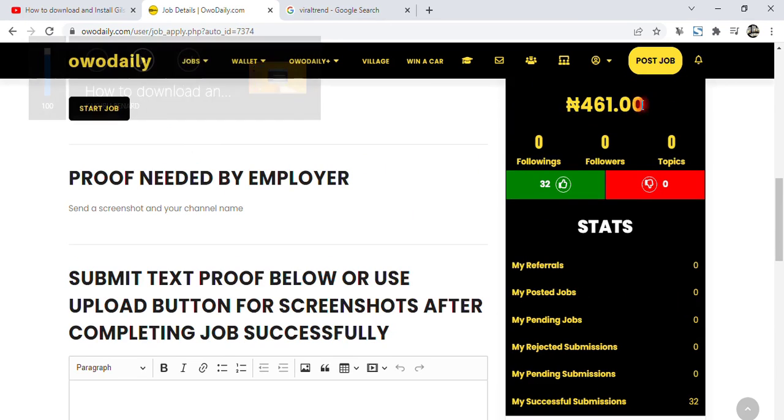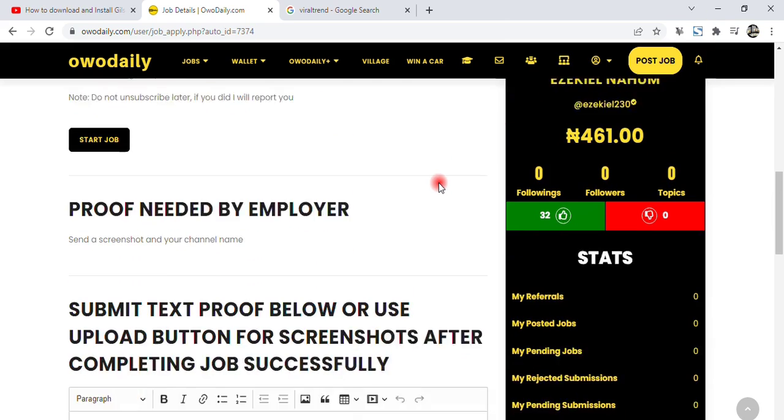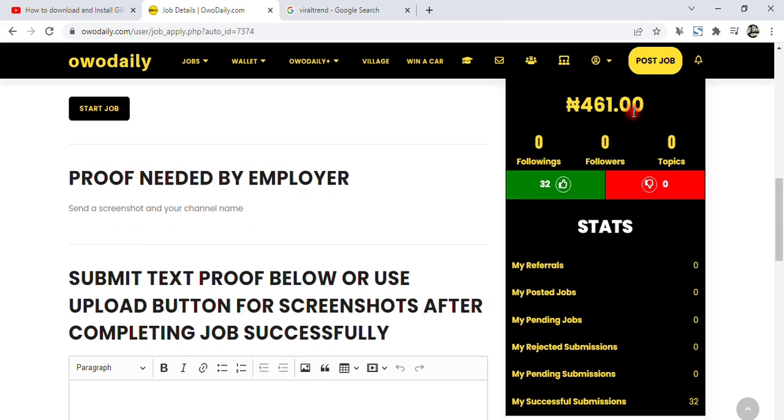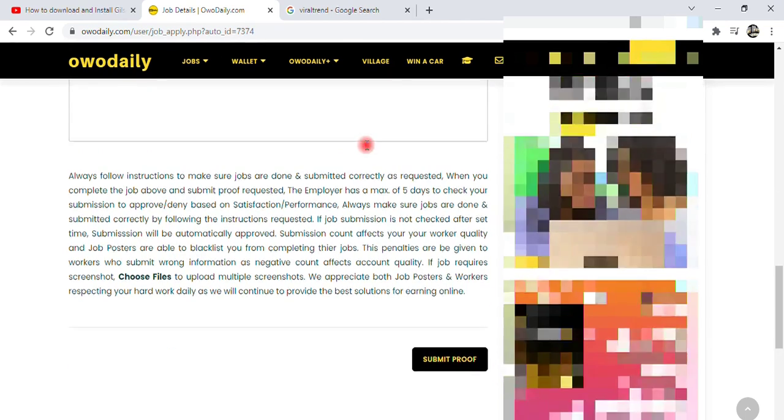You can see my dashboard. I told you before that I just started it, just 2 days ago, and I'm not even doing this as a major work, but I just want to use it to show the people how they can make money on this platform. So try it, and you see how it will pay you.